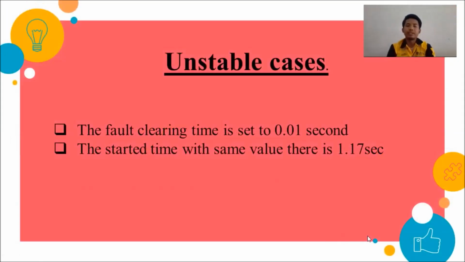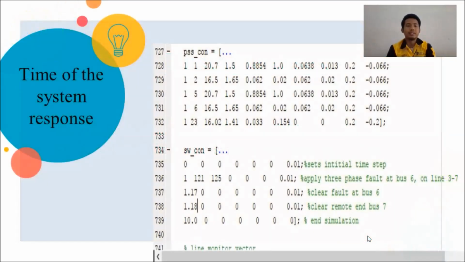Okay. For the unstable case, the fault clearing time is set to 0.01 seconds. The time start has the same value, 1.17 seconds. Next, the time of the system response.